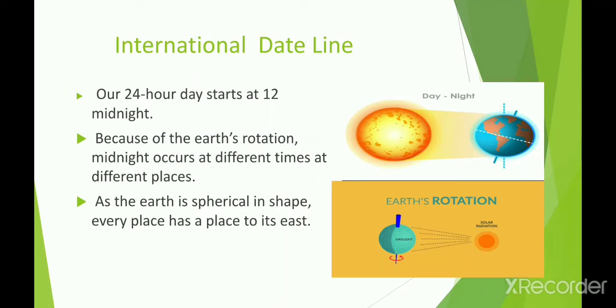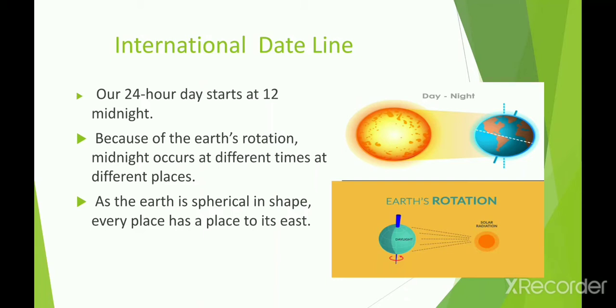We learned that while traveling from Japan to America, we need to consider the existing day and date. On the contrary, while traveling from America to Japan and crossing the IDL, one needs to add a day to the date. So today we are again going to study about the international dateline.